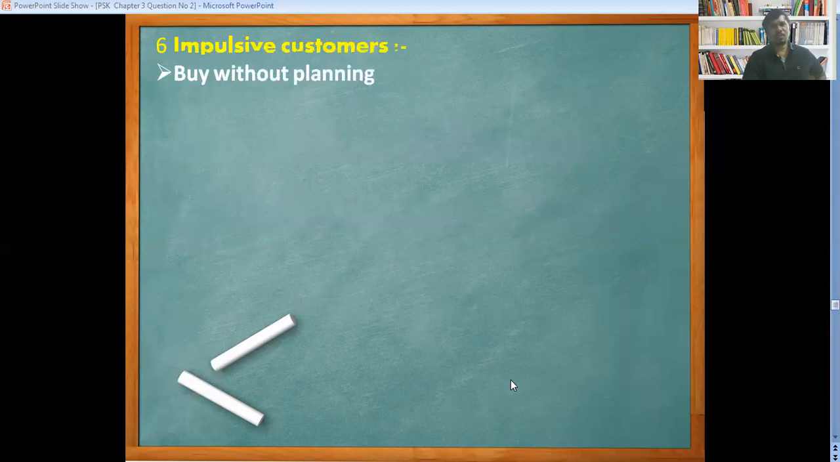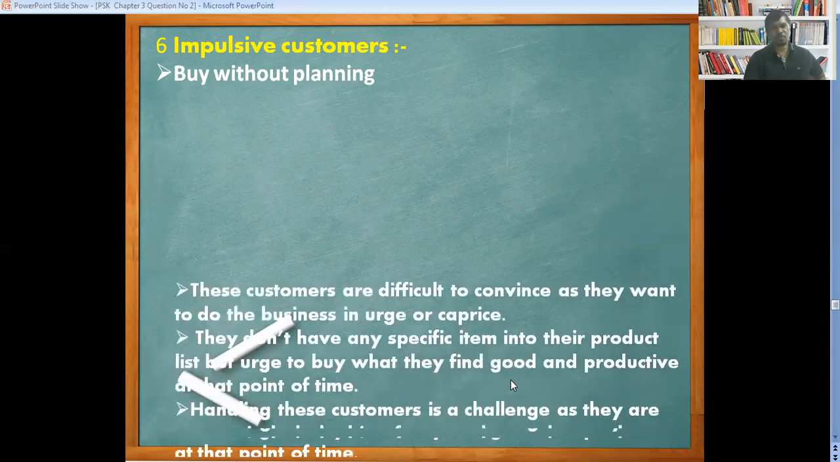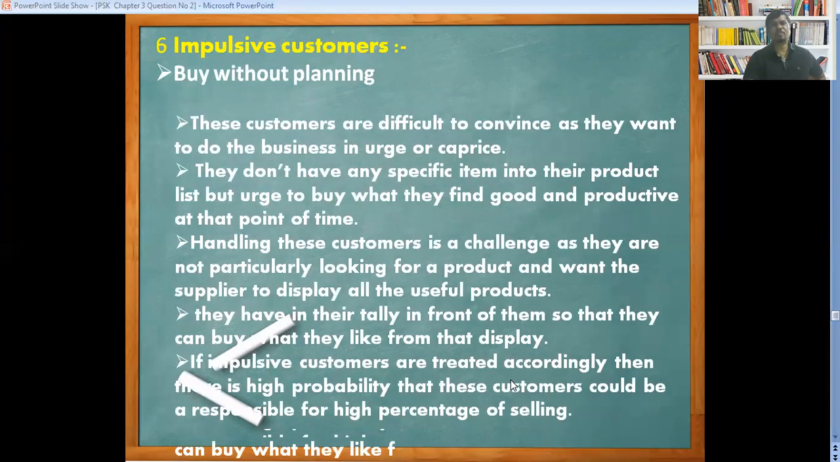Now let us go for the impulsive customer. These are customers in a hurry. At any time, without planning, they are going to purchase the product. These customers are difficult to convince as they want to do their business in urge. They don't have any specific item in their product list, but urge to buy what they can find at the point of time. Handling these customers is a challenge as they are not particularly looking for a product and want the supplier to display the useful product.